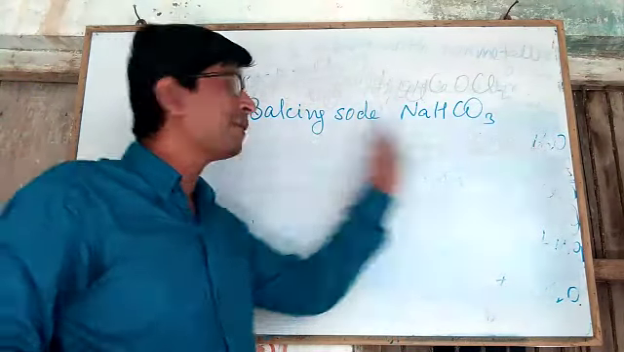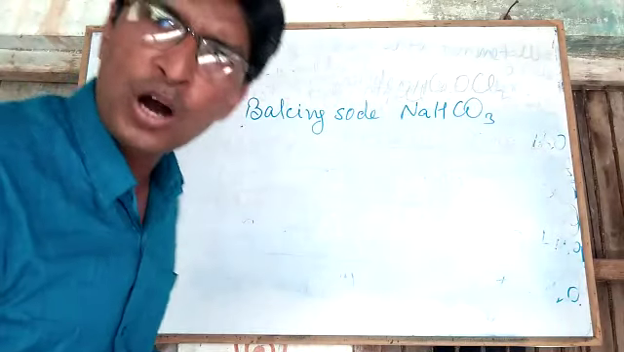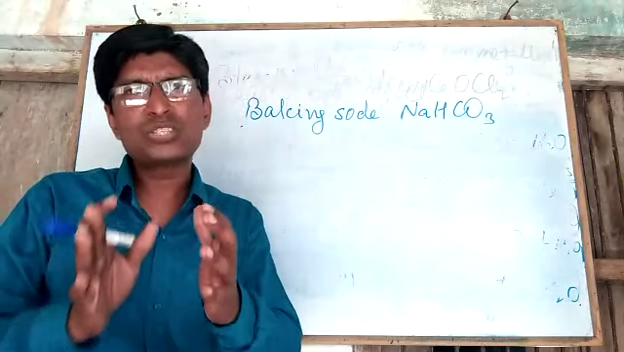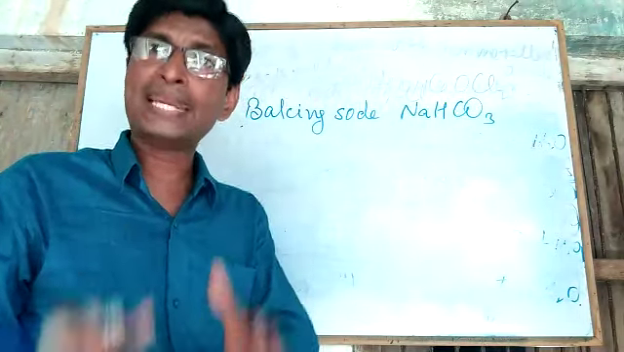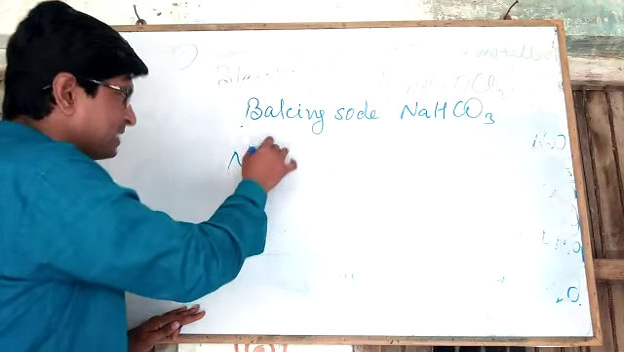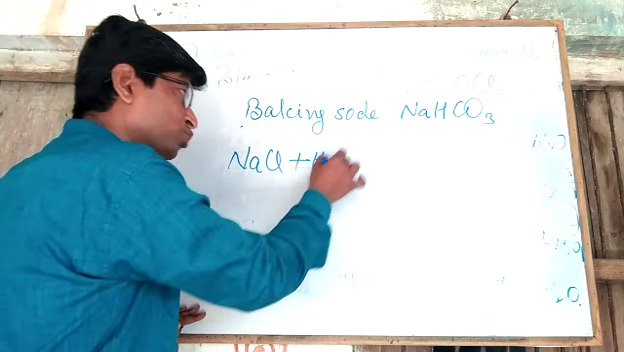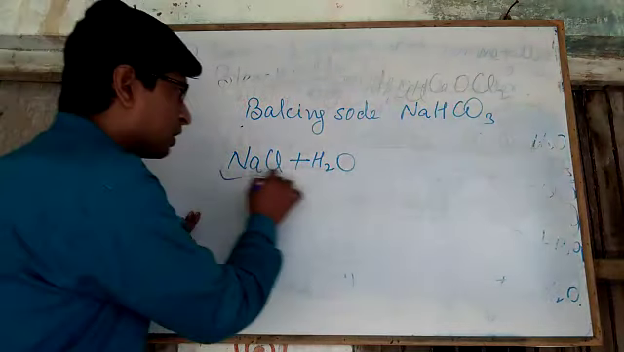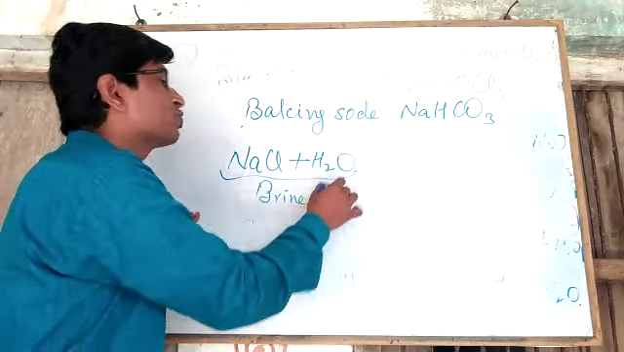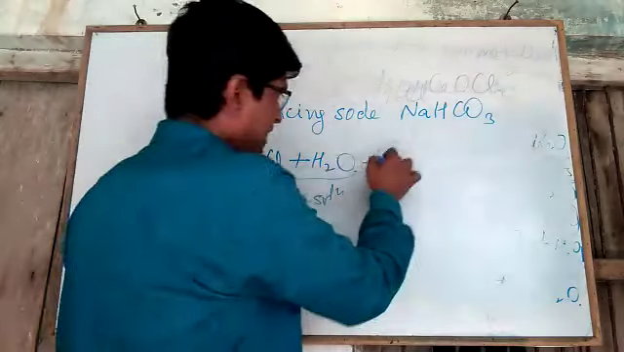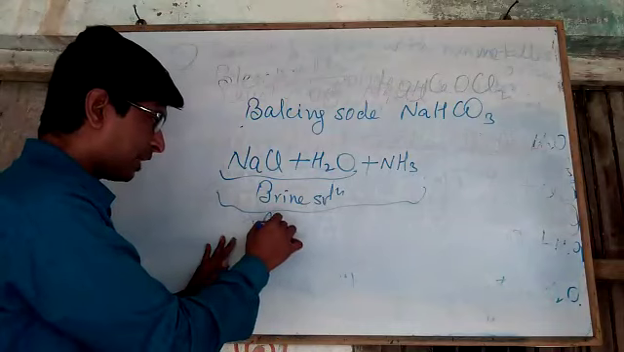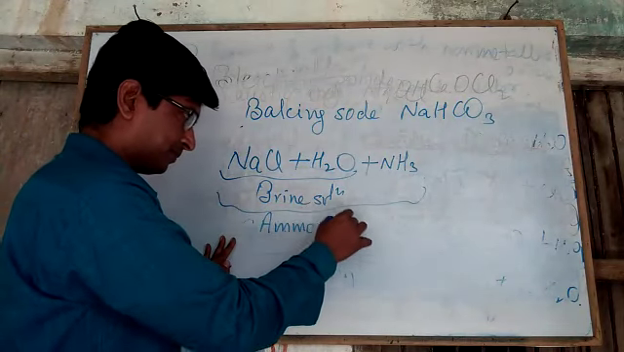Now, how can we prepare baking soda? First of all, we will take brine solution. Brine solution is a mixture of sodium chloride and water. So we take NaCl, which is common salt, plus H2O. This is called brine solution, and when ammonia gas is passed through this brine solution, the mixture is called ammoniacal brine.